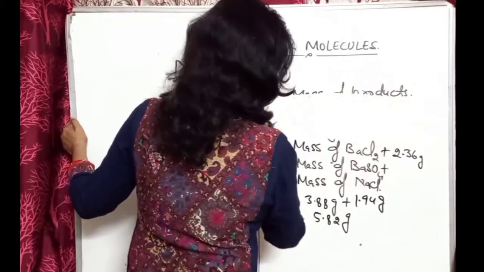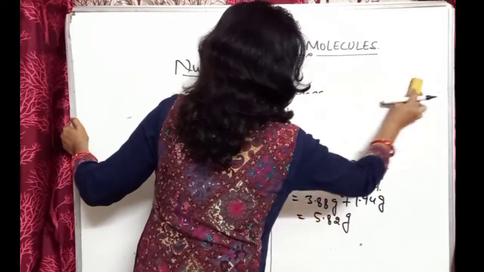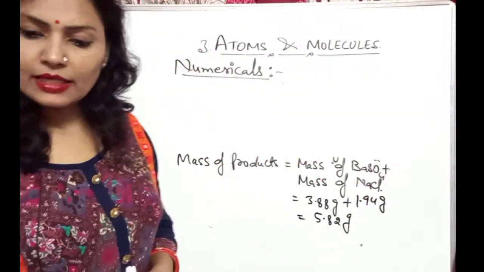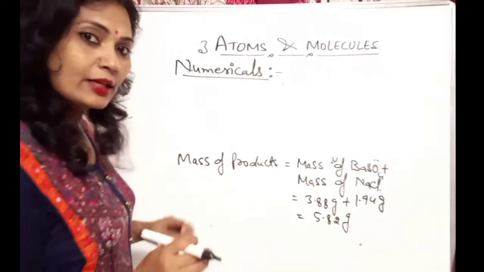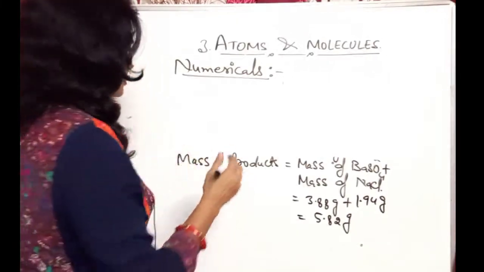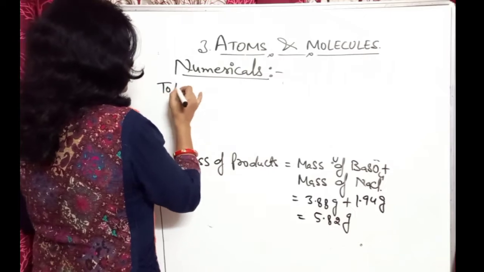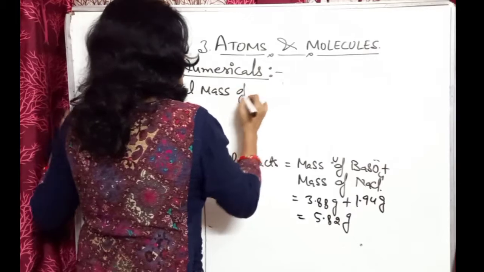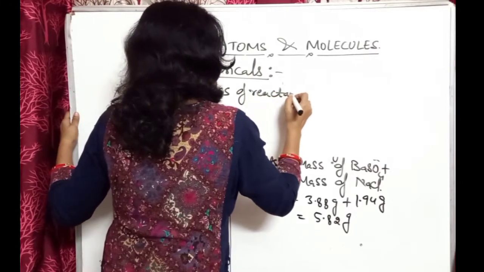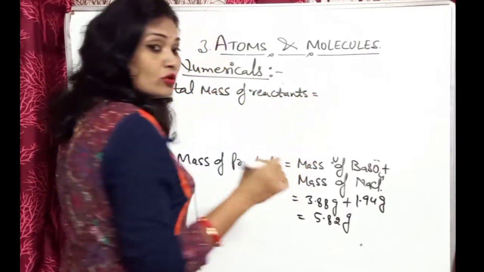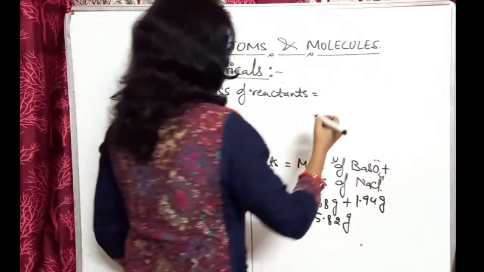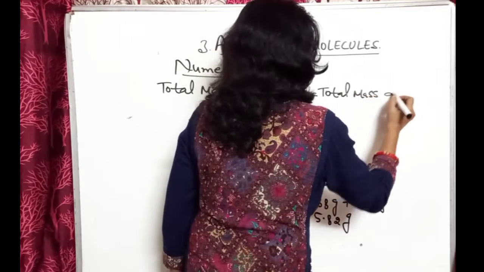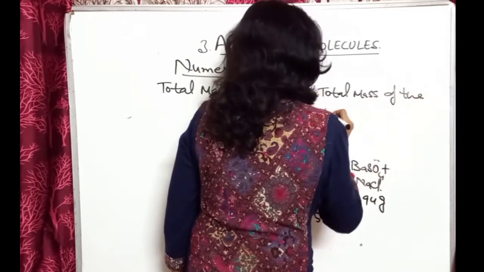So write again: total mass of reactants is equal to the total mass of the products.